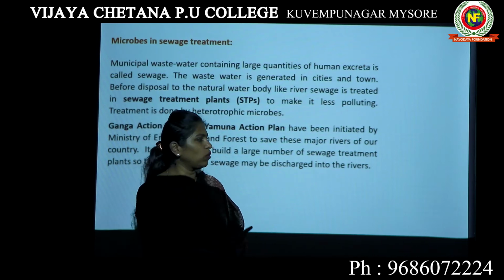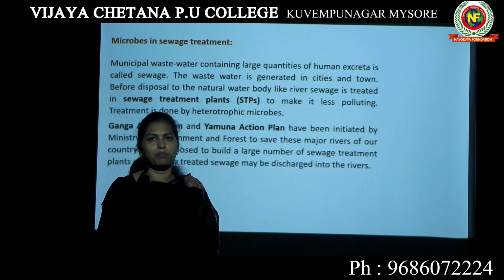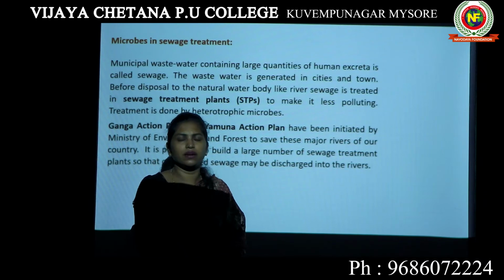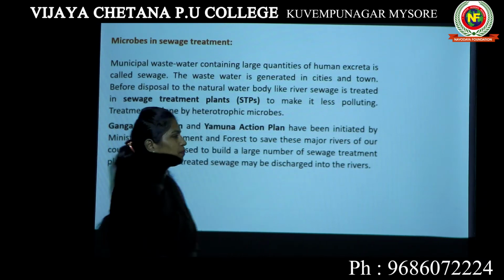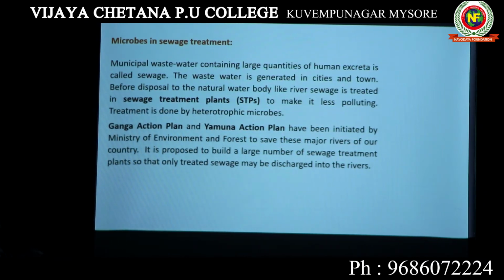With this plan, they have constructed multiple sewage treatment plants in order to make the water less polluting, and then release it into Ganga and Yamuna. So how is this sewage treatment done?